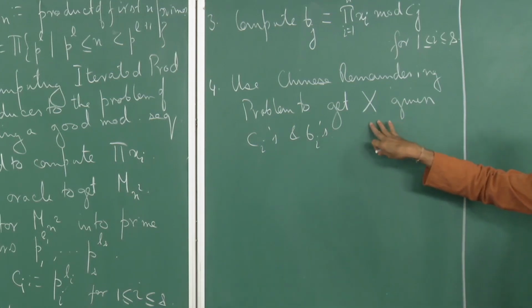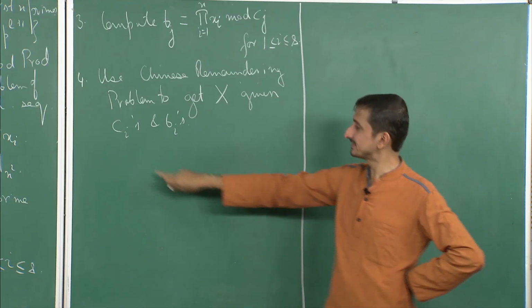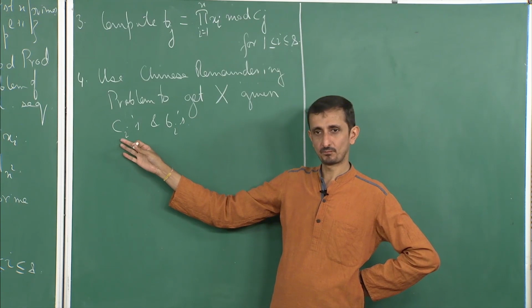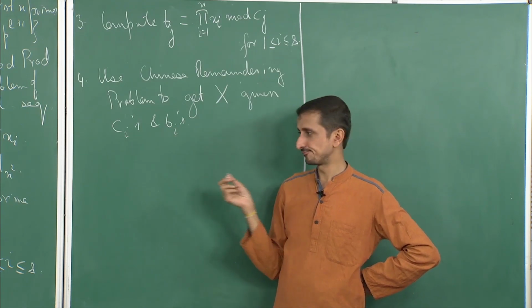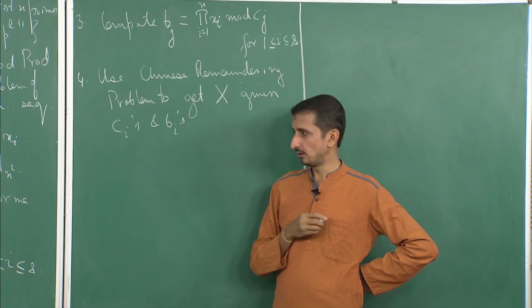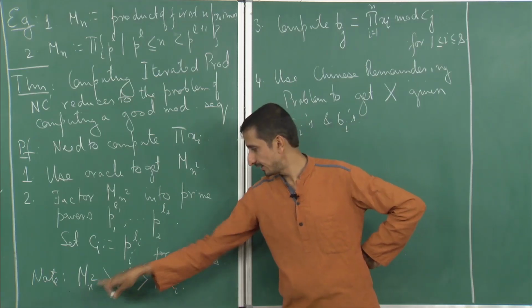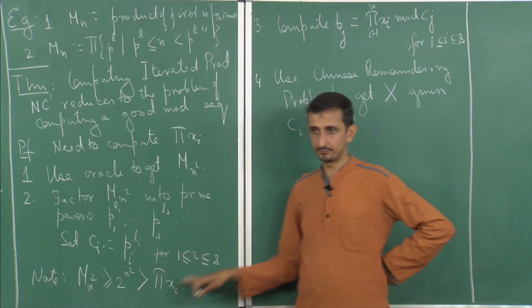Okay. So, note that what is the product of these Ci's in our case? The product of these Ci's is mn square, and mn square is greater than or equal to the product of xi.